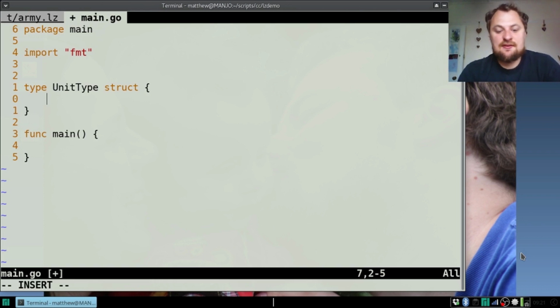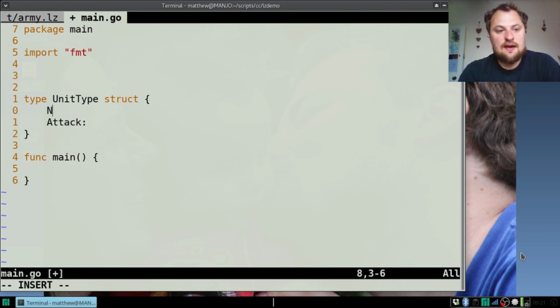So I have this unit type. Obviously we decided that it has an attack. Call it name here, name a string. Attack is int.